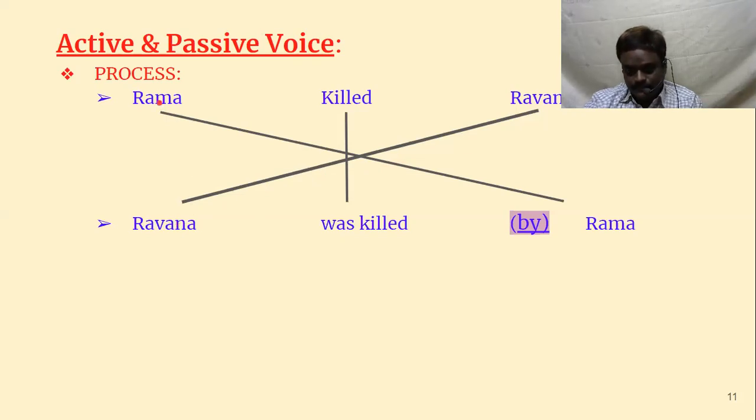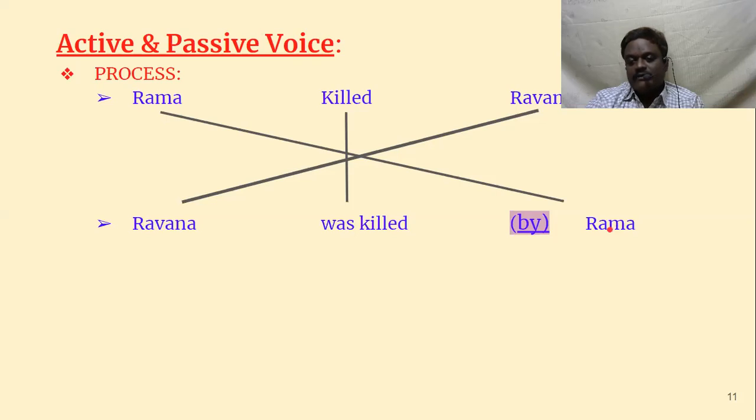Then the subject is brought to the position of the object. So Rama has gone to the end of the sentence. Then we have to add the agent: by Rama. Over, complete. It's the easiest thing one can learn in grammar.